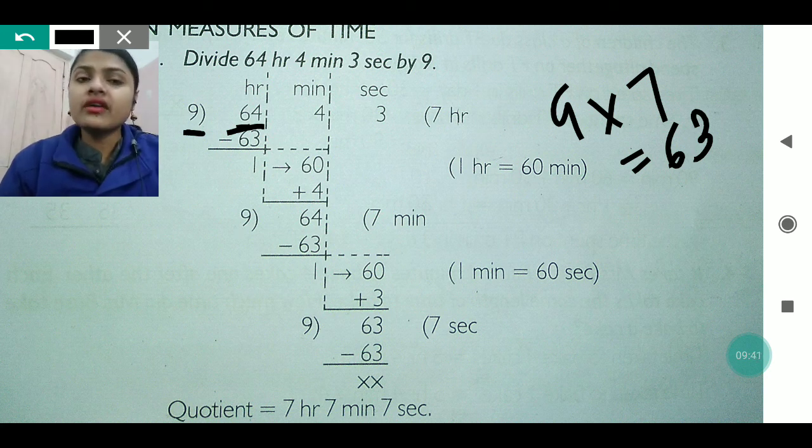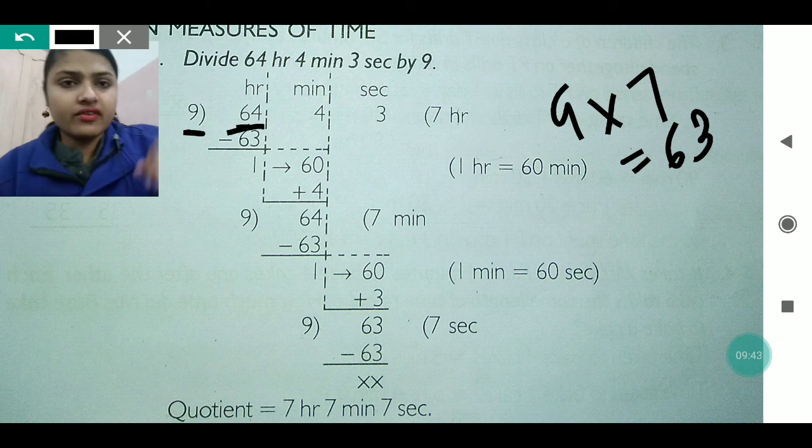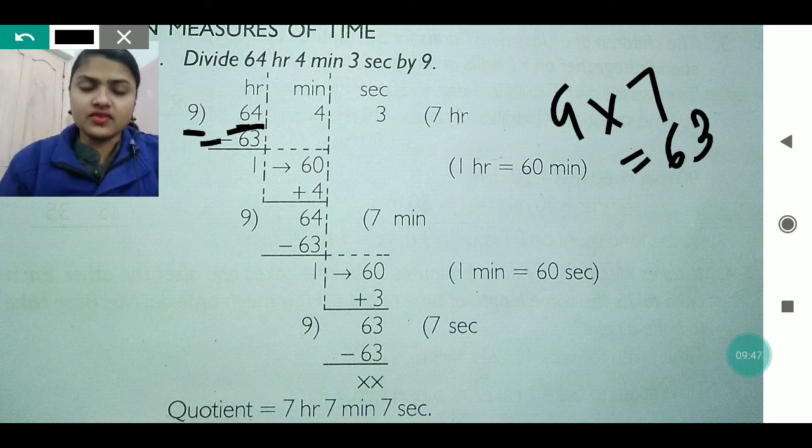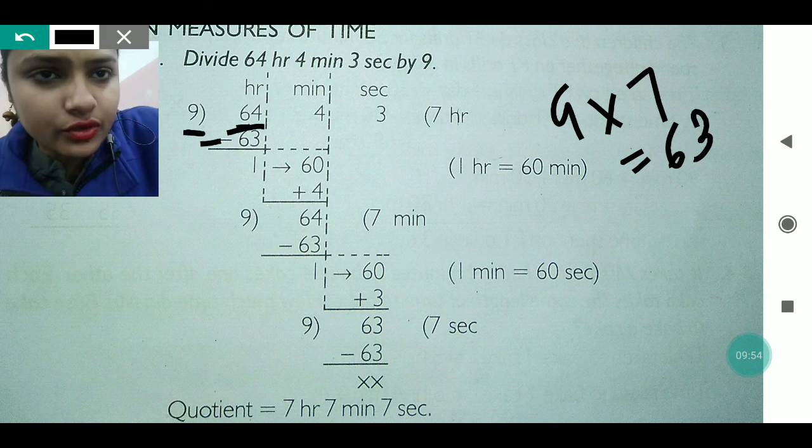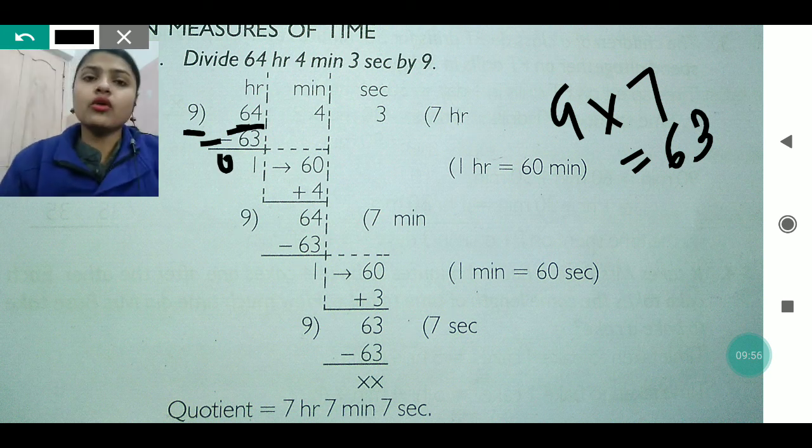So 63 we will write just below 64, and we will give the subtraction sign to the left side of the number which we have written. Now let's subtract it. 4 minus 3 will be 1, and 6 minus 6 will be 0. So the first place is already over.